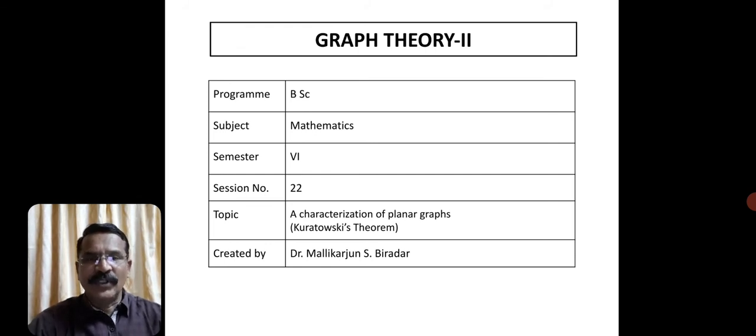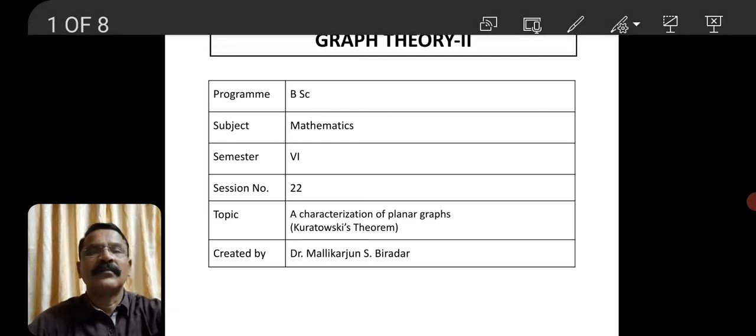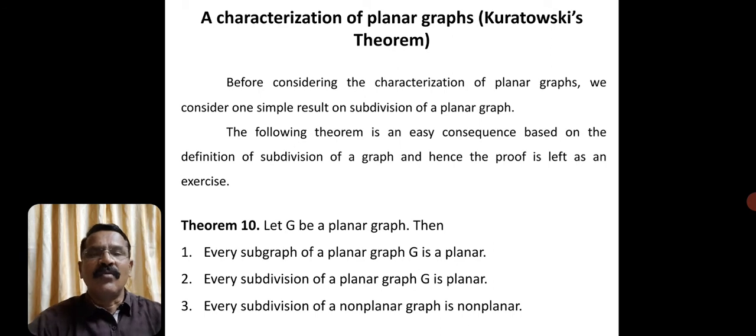Already in the previous class we know the Kuratowski's graphs are K5 and K3,3. The graphs K5 and K3,3 are called Kuratowski's graphs, and those two graphs are non-planar. So those two results we have also proved in the previous class. Now, a characterization of planar graphs, which is called Kuratowski's theorem. Of course, there are other characterizations for planar graphs. Out of those, this is a very important characterization.